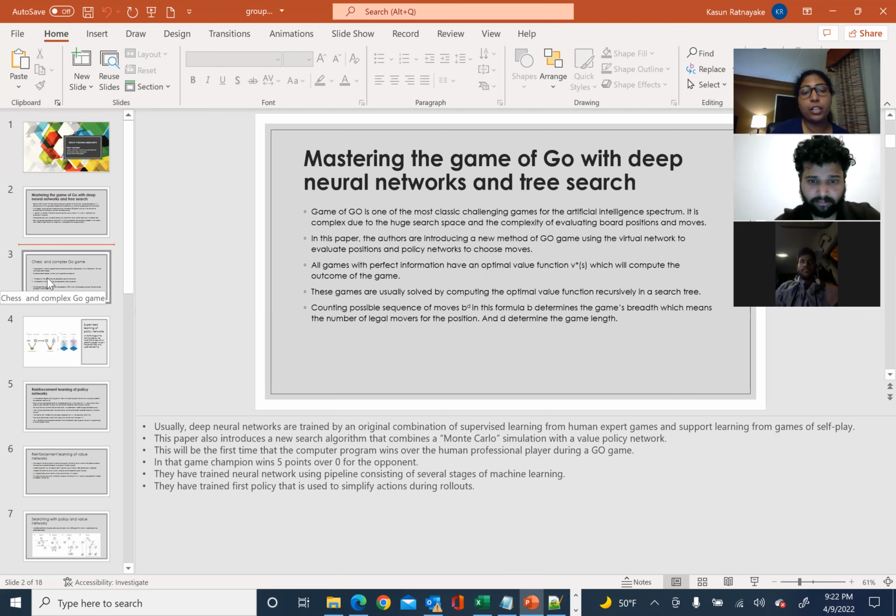In that match, the program won five games to zero against the champion. They trained the neural networks using a pipeline consisting of several stages of machine learning.